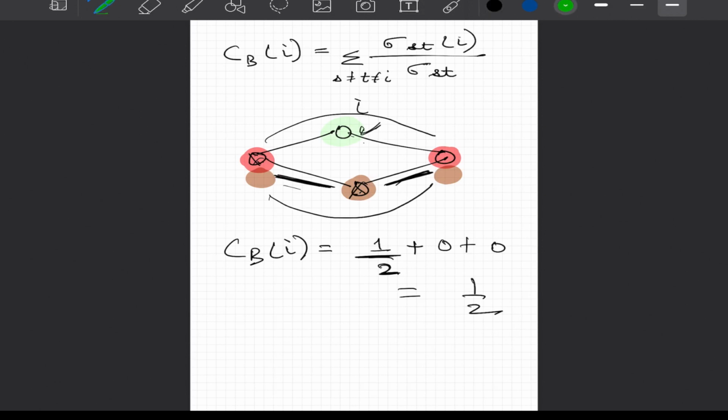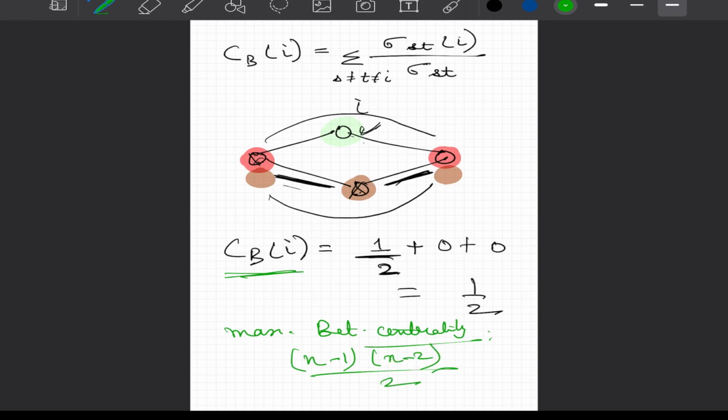Again the problem is we have not normalized it, and hence, to make sure that we can compare two networks of different size, we have to divide it by the maximum betweenness centrality value a node can have. That would be if all the possible paths pass through that particular node, that is, we have (n minus 1)(n minus 2) divided by 2 possible paths.